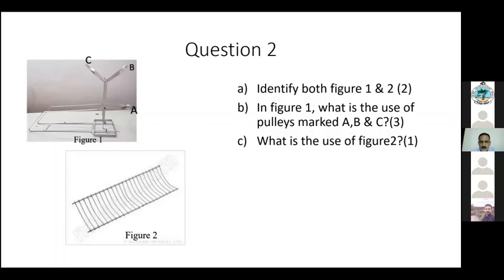Yes, so the SAM splint, the aluminum splint, is very commonly used. It is covered with sponge on both sides, and you can easily mold it to the limb. So these are the ways the patients are shifted to the X-ray. The plaster is not normally applied before taking the X-ray. The plaster is normally applied only after taking the X-ray. Okay, so we'll move on to the next question.